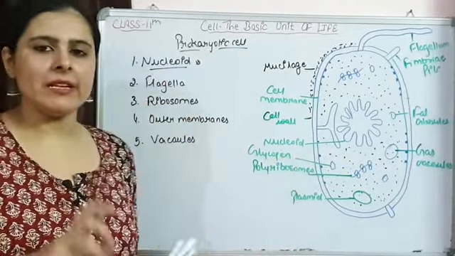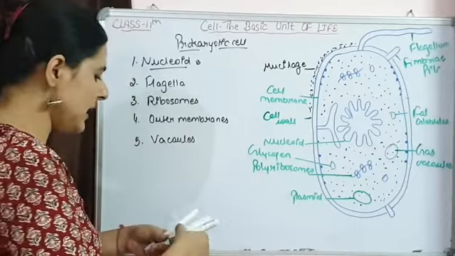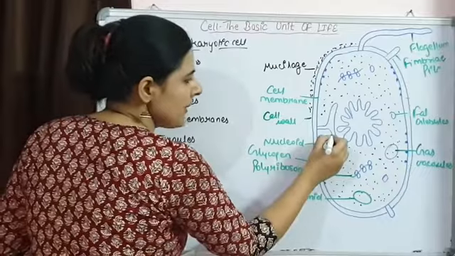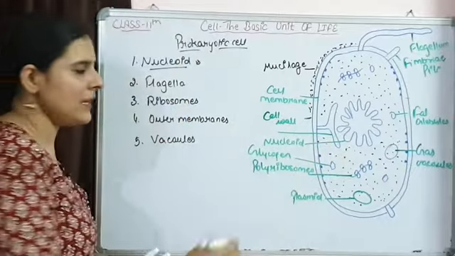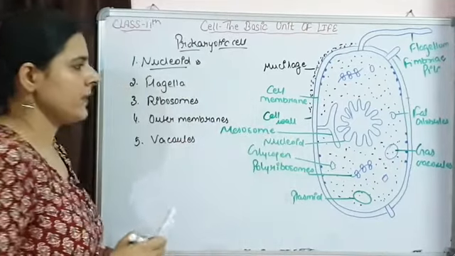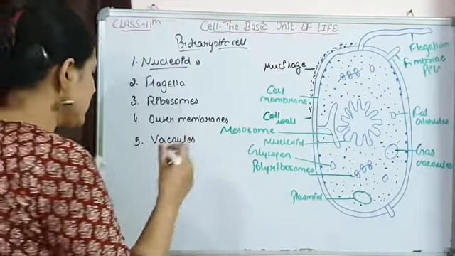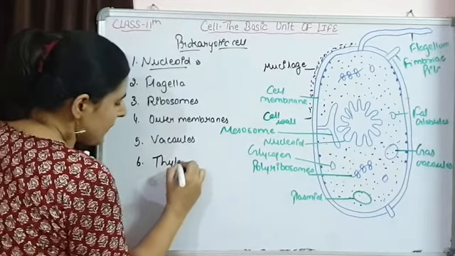They are having respiratory enzymes, and these respiratory enzymes are attached to this membranous infolding of the plasma membrane that is known as mesosome, and this infolding is having some respiratory enzymes. Thylakoids are present.